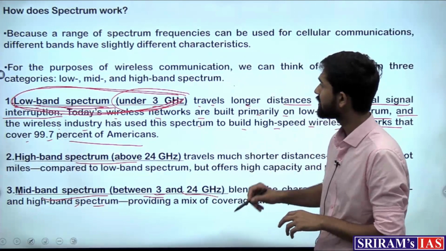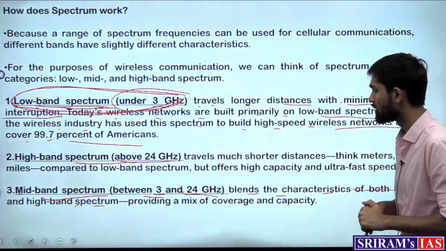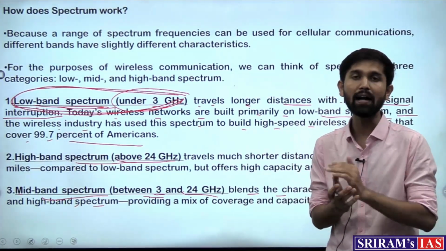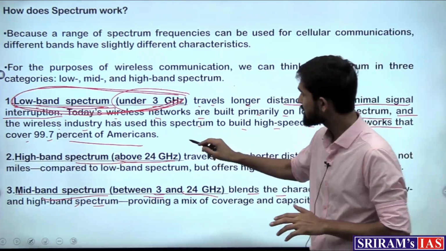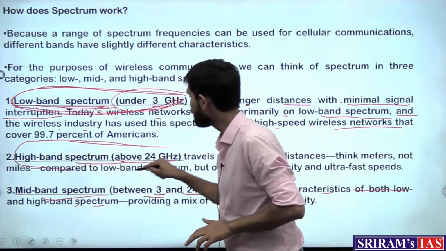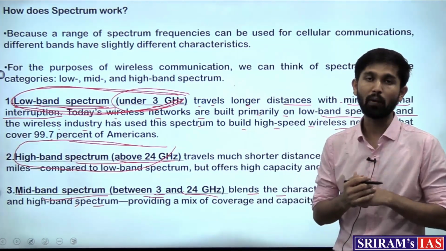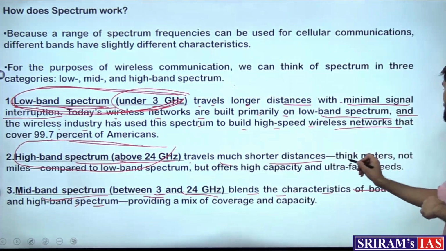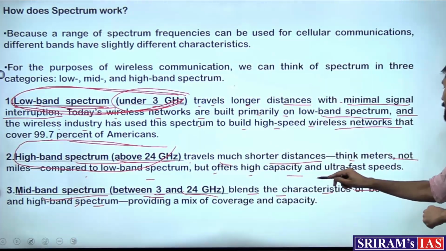So what is the characteristic of high band spectrum? Let's see, which is above 24 gigahertz. So if the waves are traveling in this high frequency band, it gives extreme amount of speeds for the data transmission. This has been the addition of the 5G network, where such high band frequencies would be provided and data would be transmitted. So it travels much shorter distances, right, compared to low band spectrum, but offers high capacity and